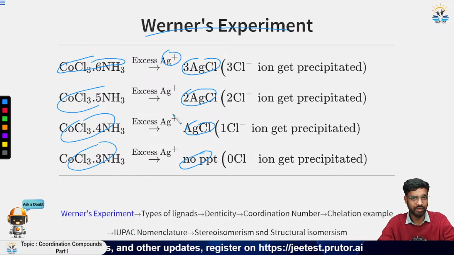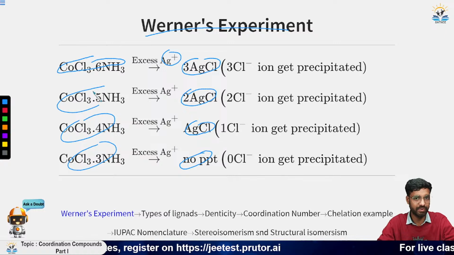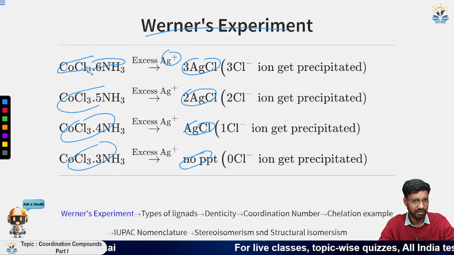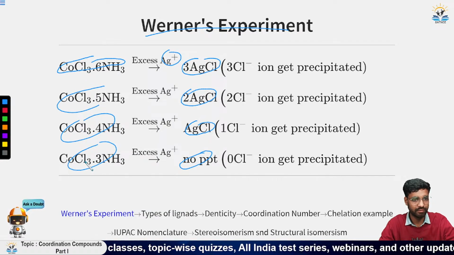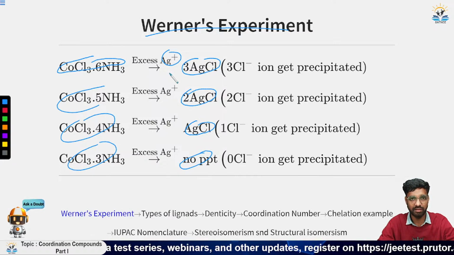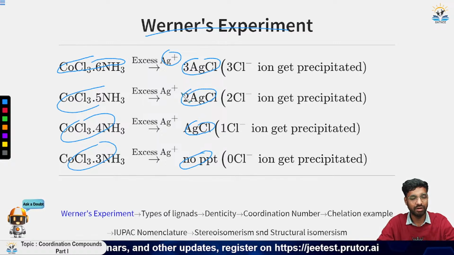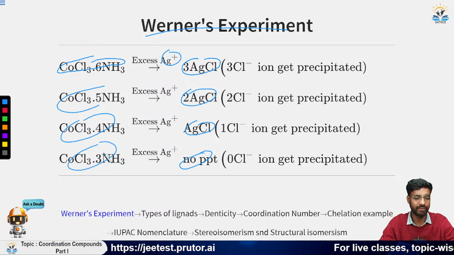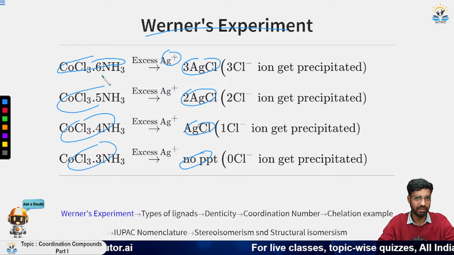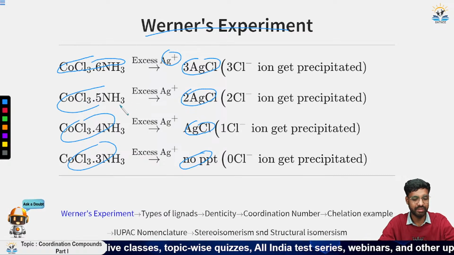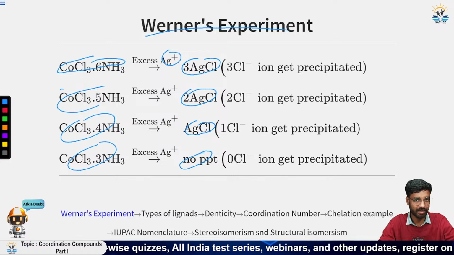So this explains that there is a secondary kind of valency existing. We have this compound CoCl3·6NH3, and all four compounds have 3 Cl. But the amount of AgCl that is precipitated, or the equivalents of AgCl precipitated, is not the same in all of them, although they all have the same number of Cl. It means that the Cl that is precipitated and the one that remains in the salt are different, meaning they are coordinated differently to the cobalt metal ion.